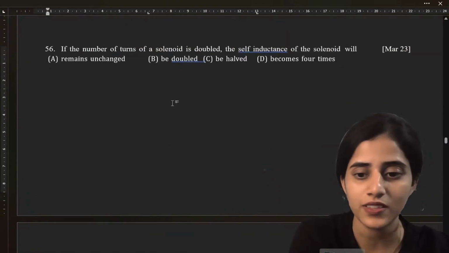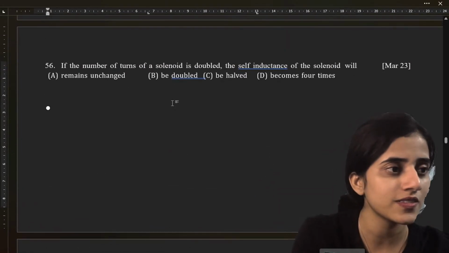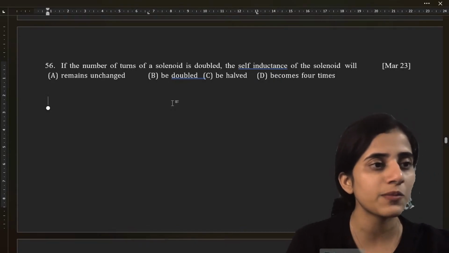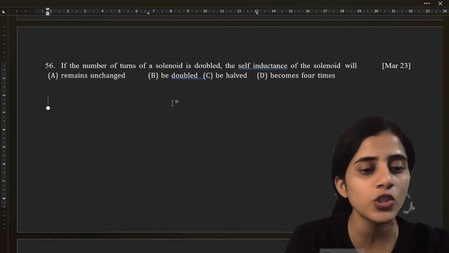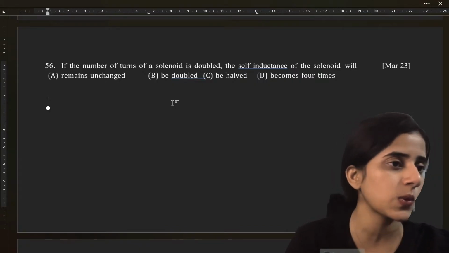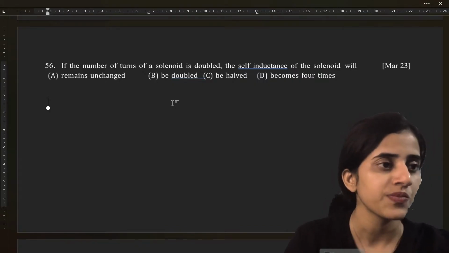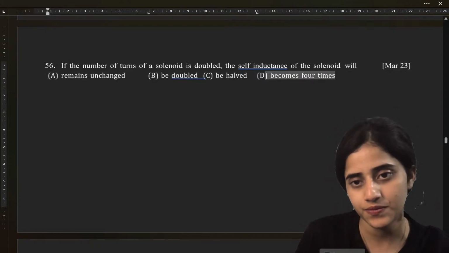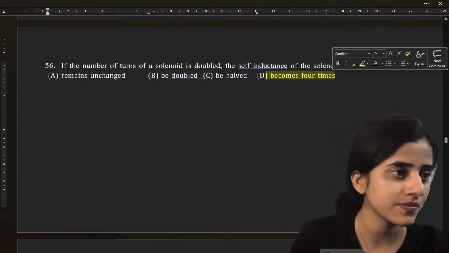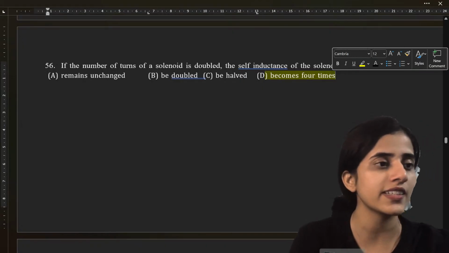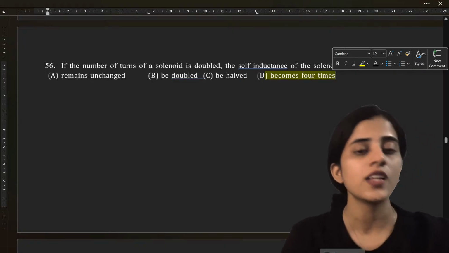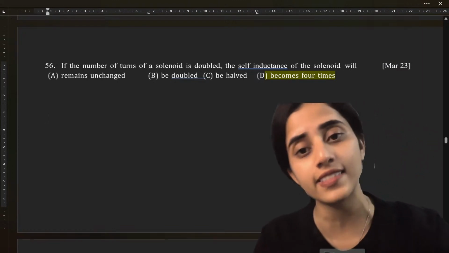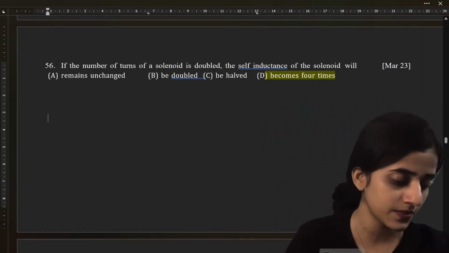Oh, what happened? Yeah, what will it be? It is L is equal to mu 0 n square AL, right? So it would become 4 times. Alright. So it is n square. If it is double, it will become 2n square, so it will become 4n square. So it will become 4 times.